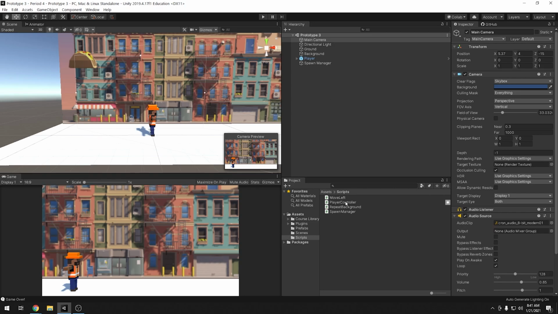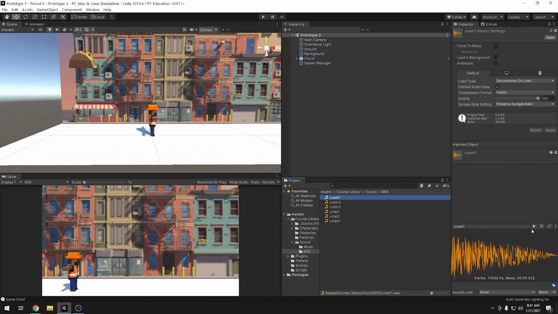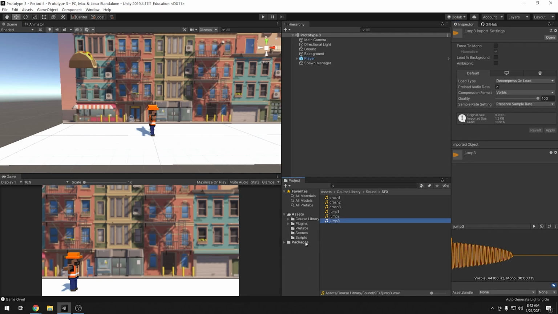So we're going to open up our player controller. Actually, before we do that, let's just listen to a few of the sound effect options that we have. If we go back into our course library, and this time under sound, select sound effects, you'll see we have crash 1 2 3 and jump 1 2 3, and we can listen to these and just pick out whichever one you like the best for the crash as well as for the jump. All right, so you'll decide which ones you like best and just have those in mind so that way we can add them to our player once we create a spot for it inside of our script.